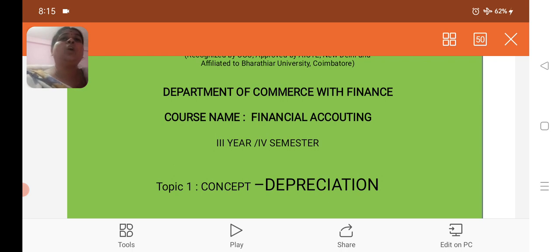We should know what is meant by depreciation. Depreciation is an accounting method that determines how a fixed asset's value is reduced over its usual life. This is called depreciation. The most common depreciation method is straight line depreciation, which is often used for equipment that loses value steadily over time.